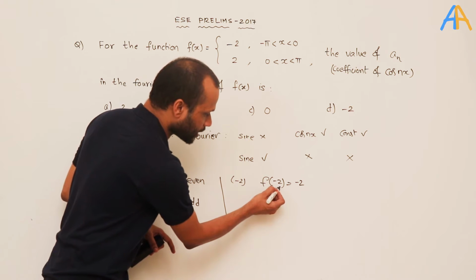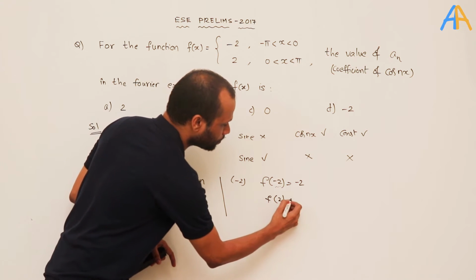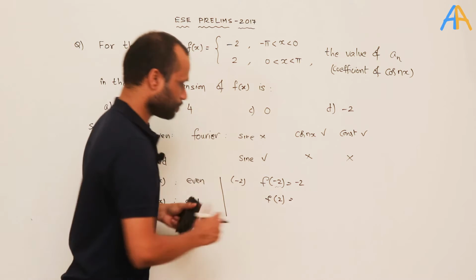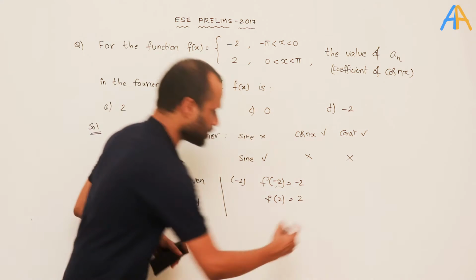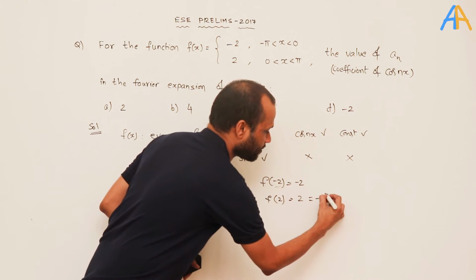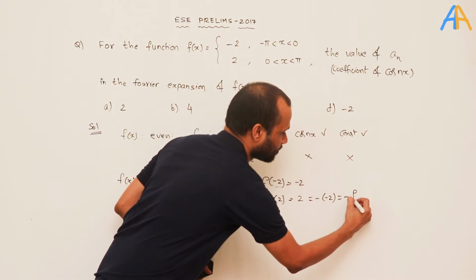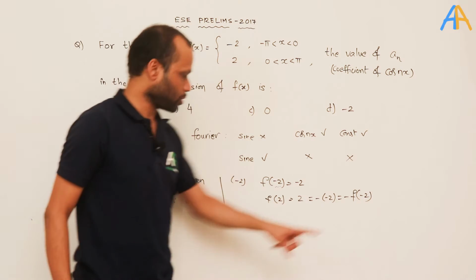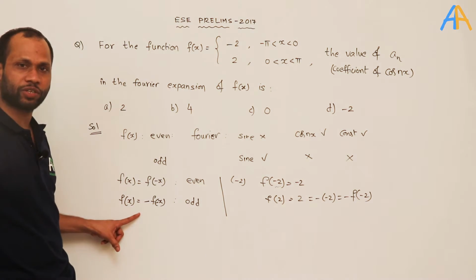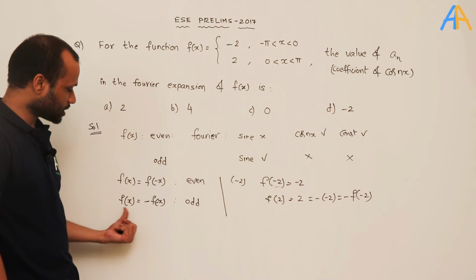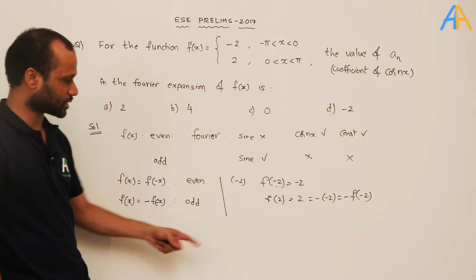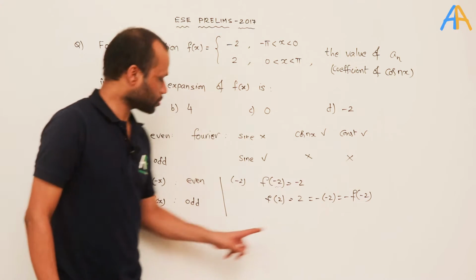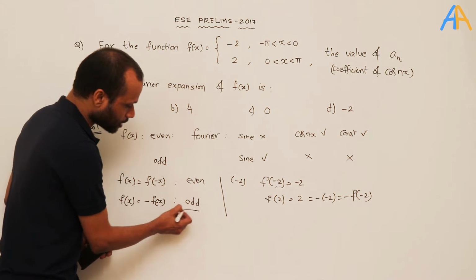Now find the negative of this. What will be f of 2? 2 falls in this region, so the value is 2. This is nothing but the negative of minus 2, the negative of f of minus 2. So f of 2 is the negative of f of minus 2. This satisfies the definition of an odd function: f of x is equal to minus f of minus x. So the given function is an odd function.